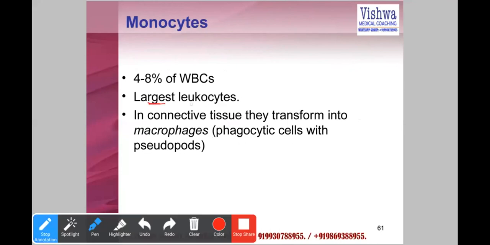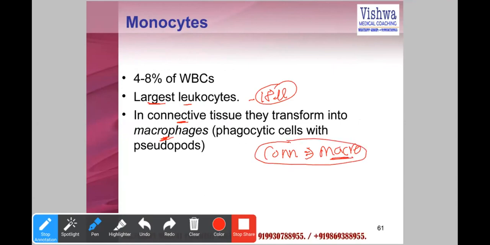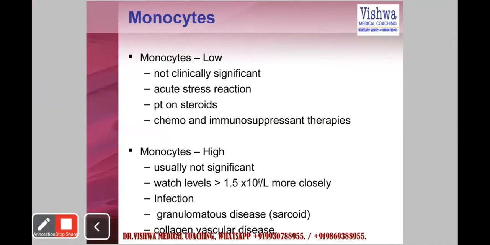Monocytes are the largest leukocytes, about 18 micron in size. Monocytes in the connective tissues may transform into macrophages. So monocytes which are there in the connective tissues can become macrophages. This is what is called in immunology the monocyte macrophage system.